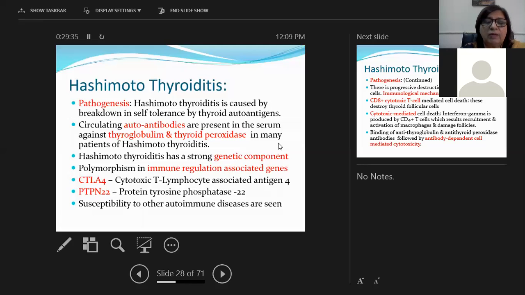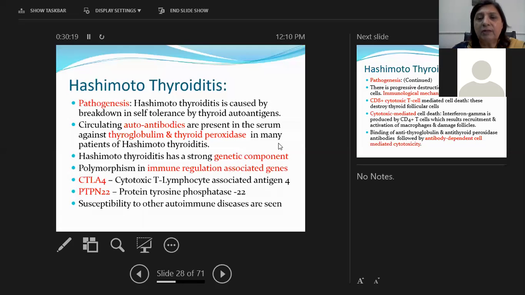In both these immune regulation genes, polymorphism is seen, which can lead to Hashimoto's thyroiditis. And these people who develop Hashimoto's thyroiditis are also susceptible to the development of other autoimmune disorders. So the pathogenesis, I hope it is clear, it is an autoimmune disorder. Autoimmune means when the body produces antibodies against the self-antigen. So in Hashimoto's thyroiditis, autoantibodies are produced against the thyroid antigens, thyroglobulin and thyroid peroxidase, in many patients.